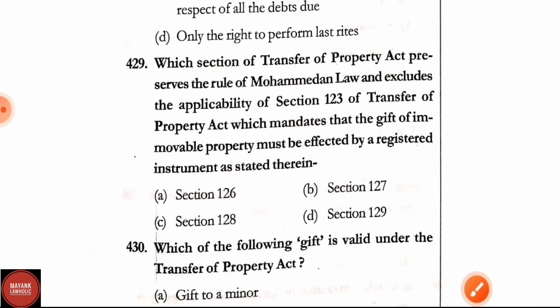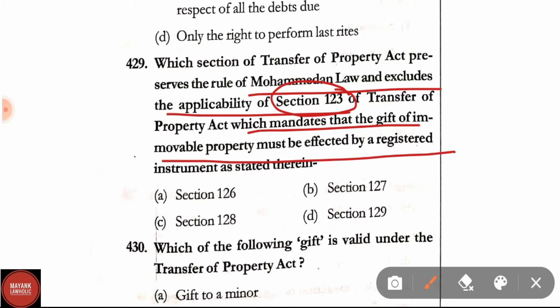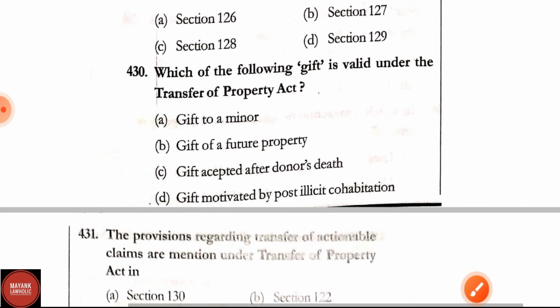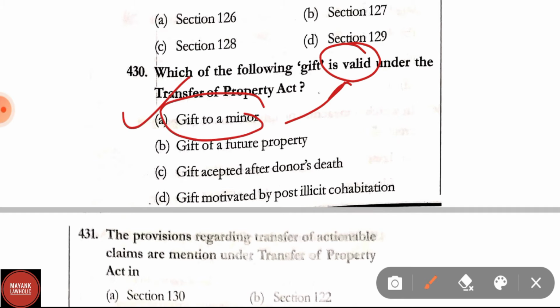Question number 429. Which section of the Transfer of Property Act reserves the rule of Mohammedan law and excludes the applicability of section 123 of TPA, which mandates that the gift of immovable property must be effected by a registered instrument as stated therein? Correct answer is option D, that is section 129 of TPA. Question number 430. Which of the following gifts is valid under Transfer of Property Act? Gift to a minor, gift of a future property, gift accepted after donor's death, gift motivated by post-illicit cohabitation. Here correct answer is option A, gift to a minor is valid gift.